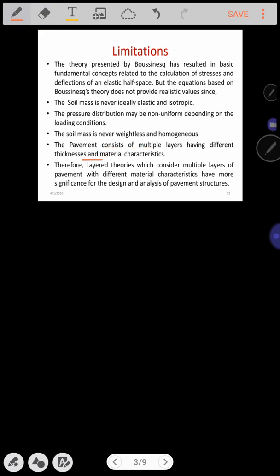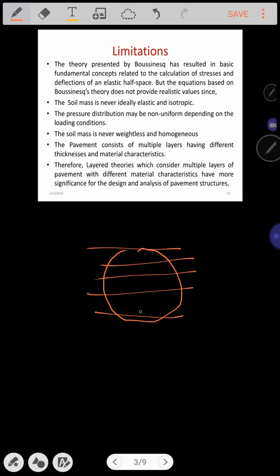Therefore, the layered theories which consider multiple layers of pavement with different material characteristics have more significance for the design and analysis of the pavement structure. What does it mean? Instead of considering the soil mass to be a single layer, it is better to consider the different layers existing above the soil subgrade, so as to have realistic values and more significant results for the design and analysis of the pavement structures. Thank you.